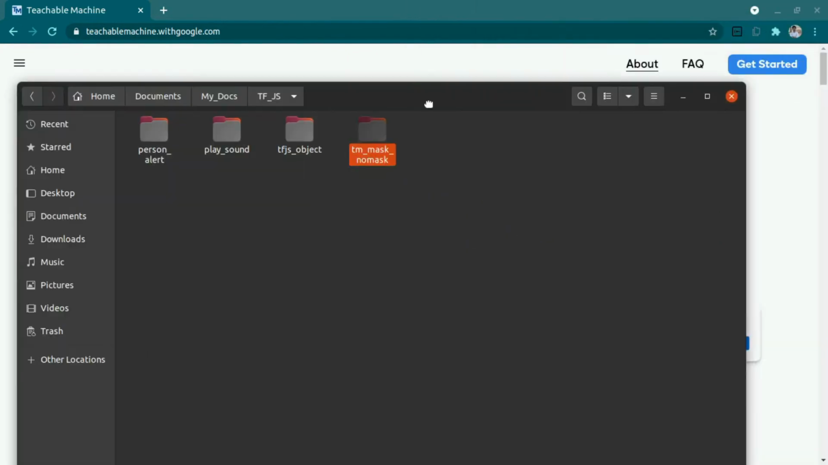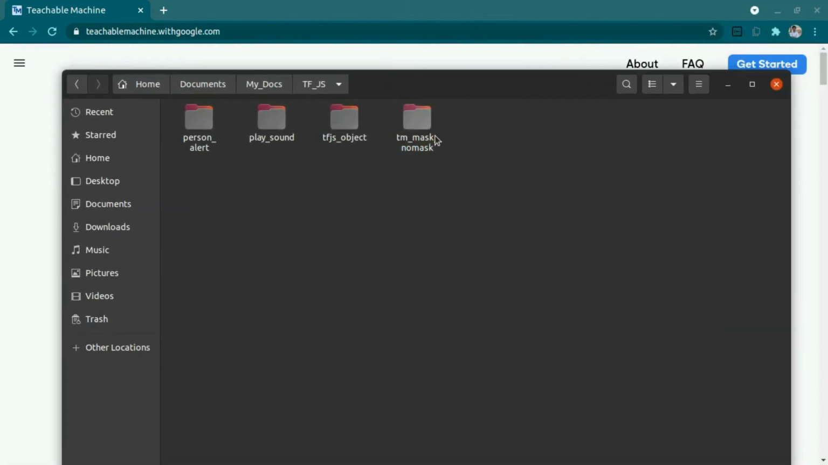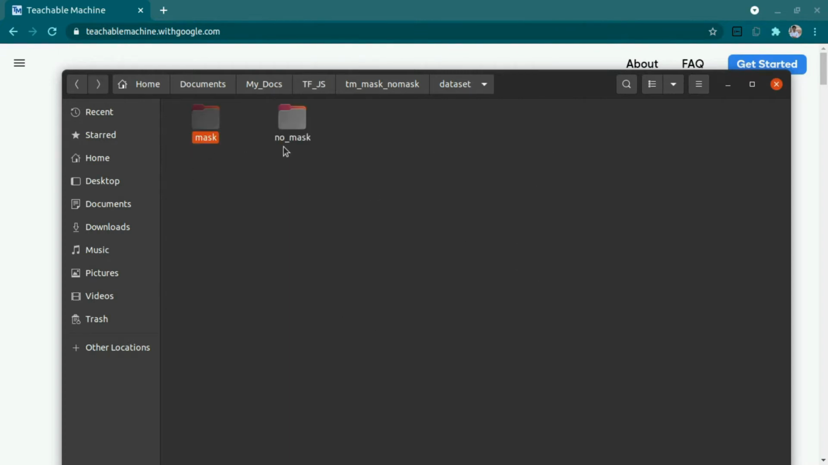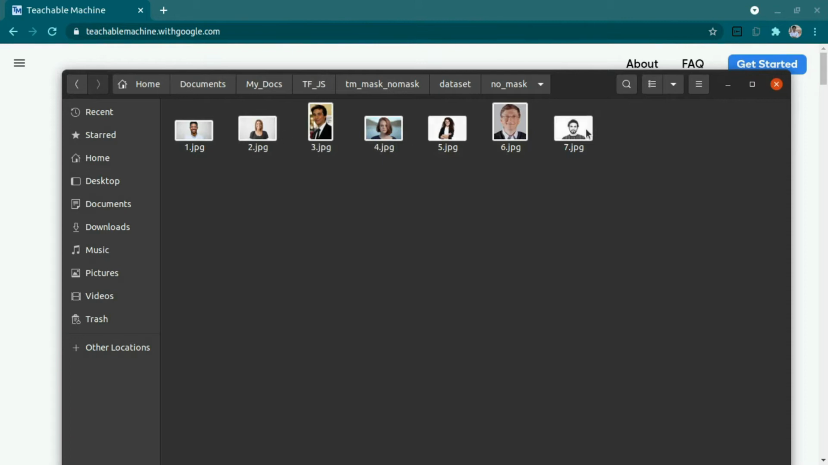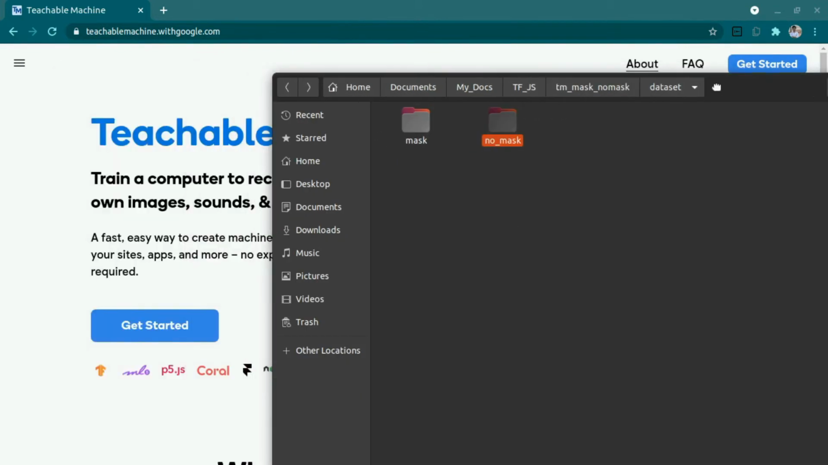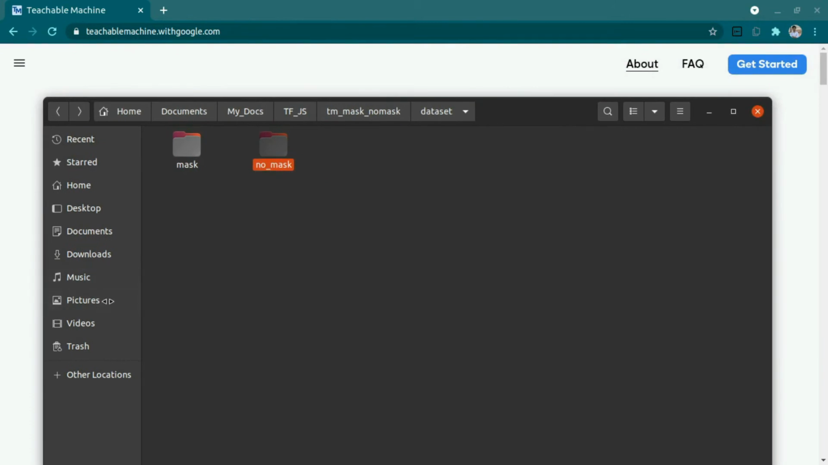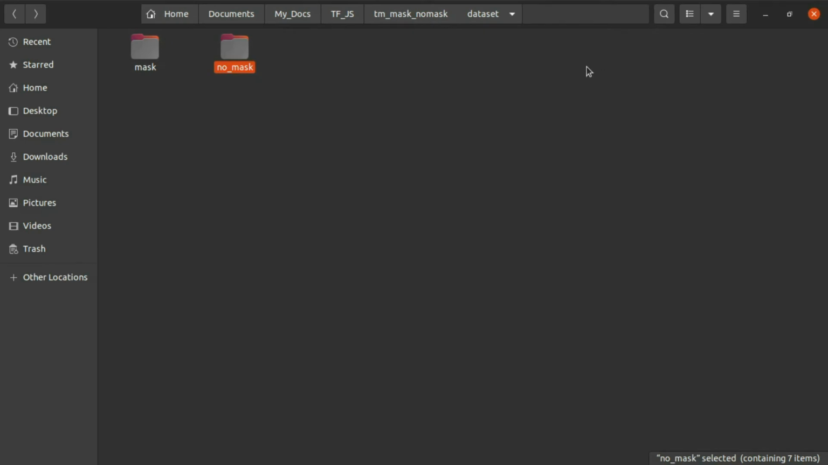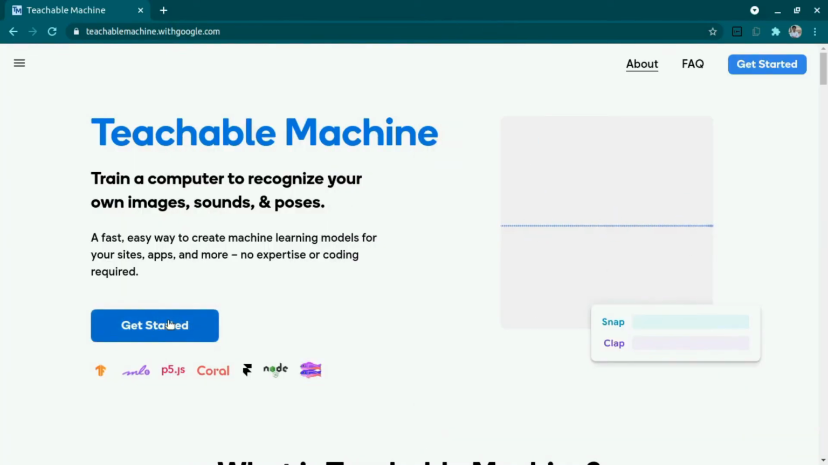Okay, so to save time, I have downloaded a few images for mask and no mask, and I have put them into a dataset folder. I have downloaded them from the internet. I am just using 5-10 images. You can use more if you want, to improve the model. Also you can capture your images from your mobile phone and directly put that into training. So now let's start.